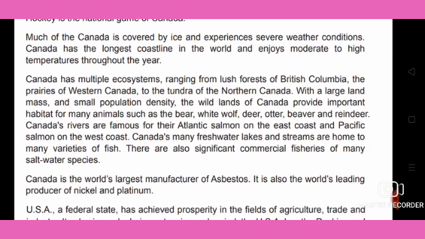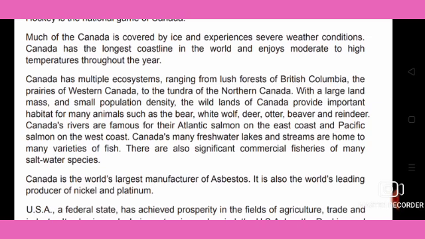The wildlands of Canada provide important habitat for many animals such as bear, white-tailed deer, otter, beaver and reindeer. Canada's rivers are famous for the Atlantic salmon on the east coast and the Pacific salmon on the west coast.